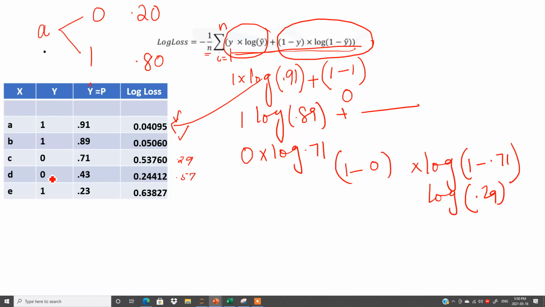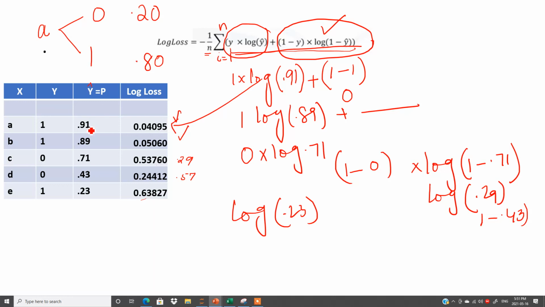Again, same thing. If it is 0, then 1 minus 0.43 is equal to 0.57. You can use your calculators and verify. You have to find out the log value of 0.57. Now here y is 1. It means this part is 0. So you have to find out the value of log of 0.23, which is 0.63. Right, in this way I have calculated this log loss.